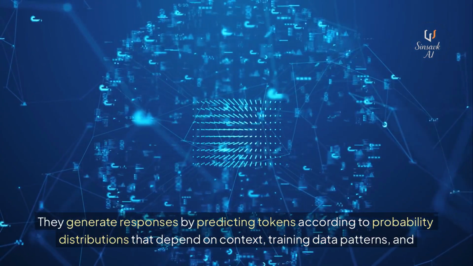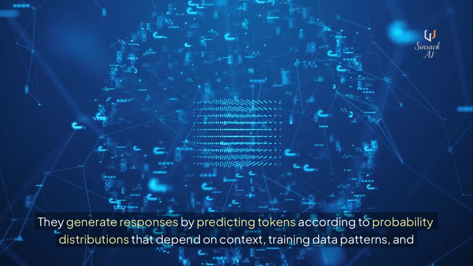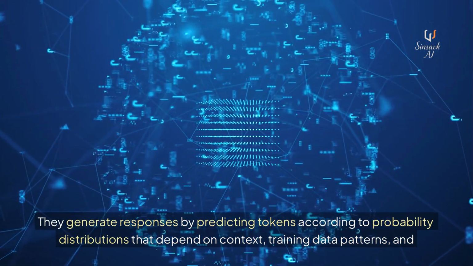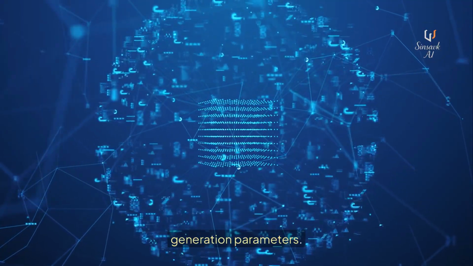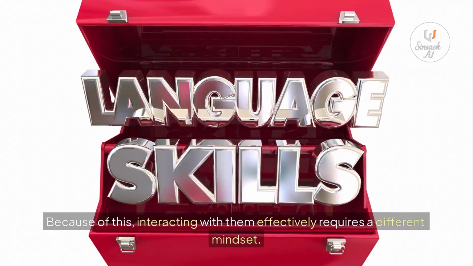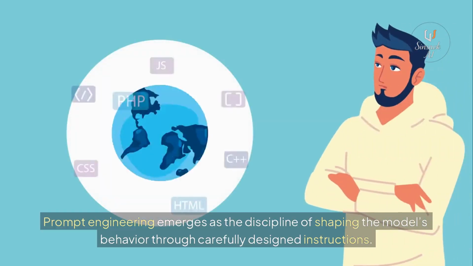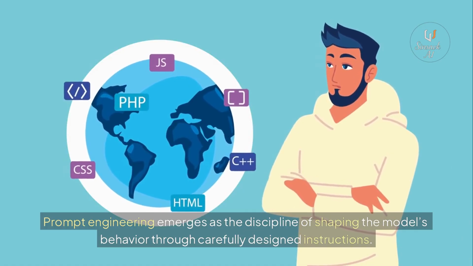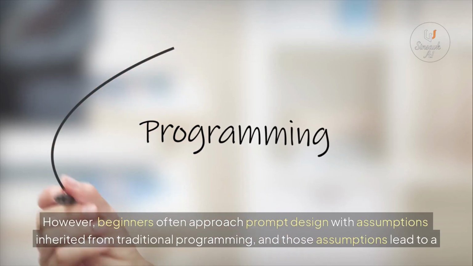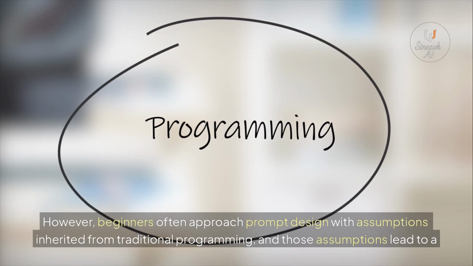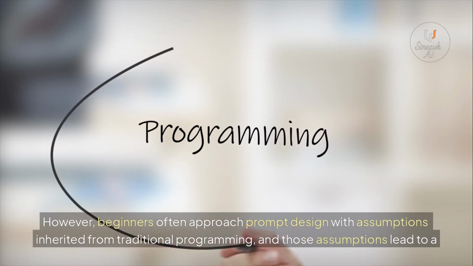They generate responses by predicting tokens according to probability distributions that depend on context, training data patterns, and generation parameters. Because of this, interacting with them effectively requires a different mindset. Prompt engineering emerges as the discipline of shaping the model's behavior through carefully designed instructions. However, beginners often approach prompt design with assumptions inherited from traditional programming, and those assumptions lead to a series of